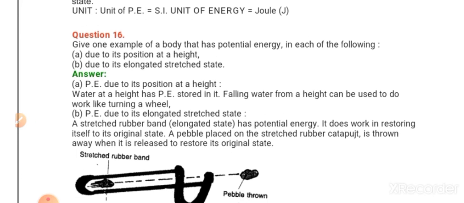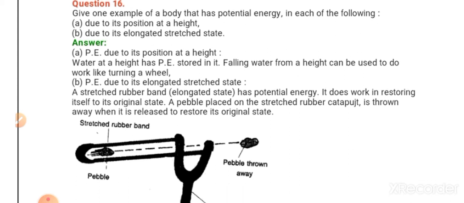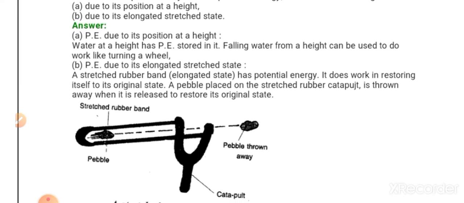Now coming to question number 16. Give one example of a body that has potential energy in each of the following. Due to its position at a height, due to its elongated or stretched state. See, here two answers are given. For the first case, at a height, water stored at a height, falling water from a height to turn a wheel. Now for the second case, it is given a stretched rubber band here.